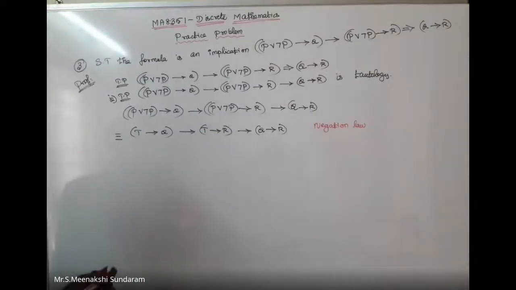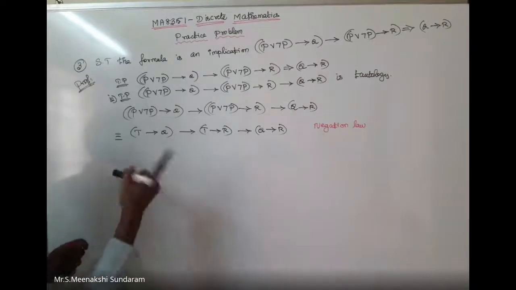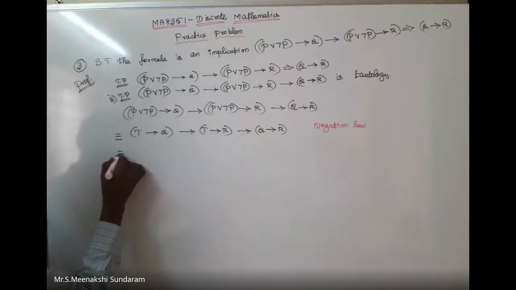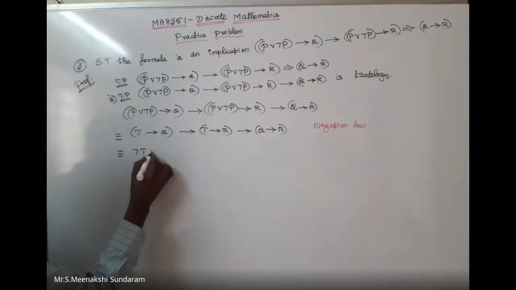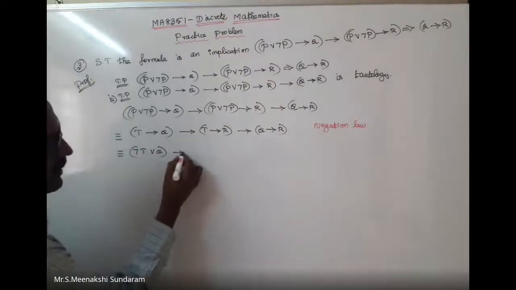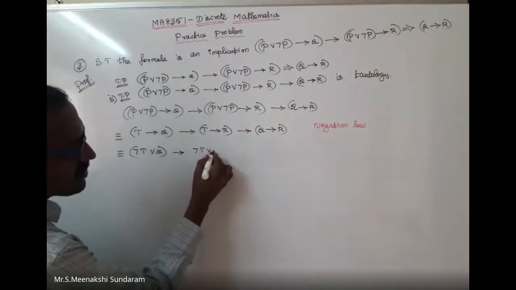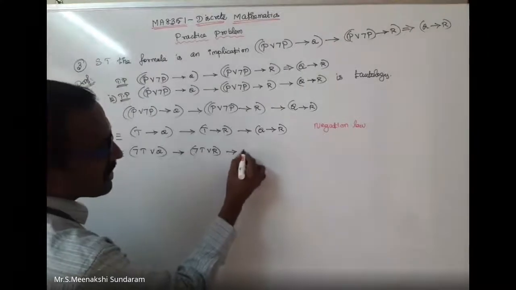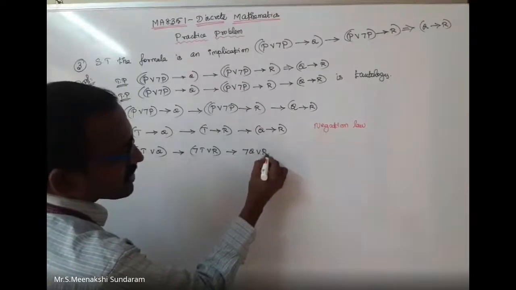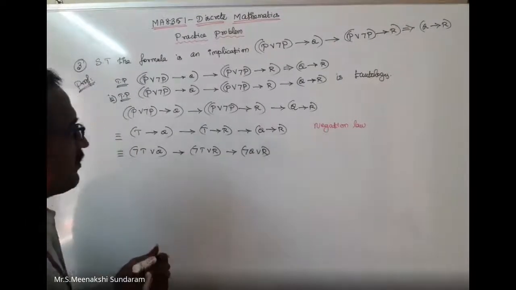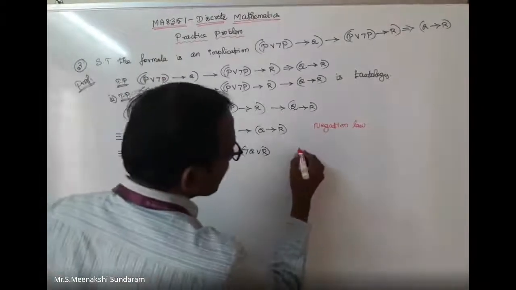Then I can apply conditional as disjunction. That is negation true disjunction Q, conditional negation true disjunction R, conditional negation Q disjunction R. I can apply the formula conditional as disjunction.